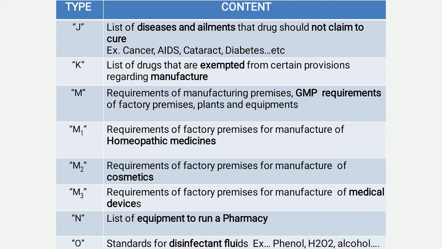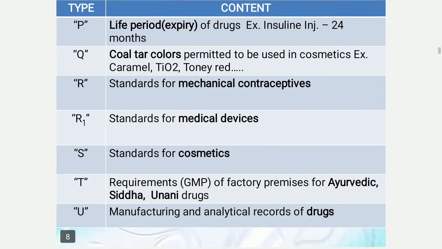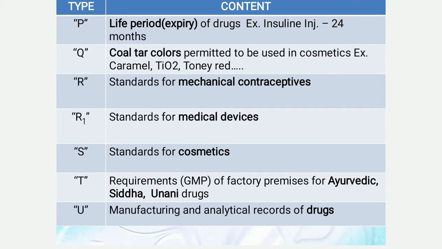Schedule O includes the standards for disinfectant fluids, example phenol, hydrogen peroxide, alcohol, etc. Schedule P includes the information on the life period or the expiry of the drugs, example like insulin injection which has an expiry of 24 months.